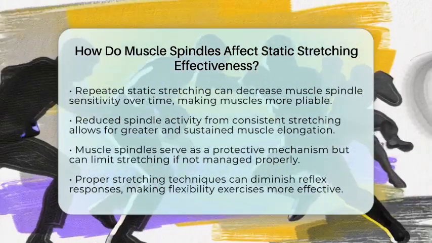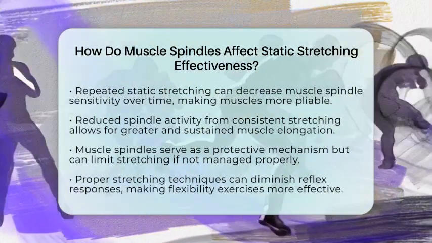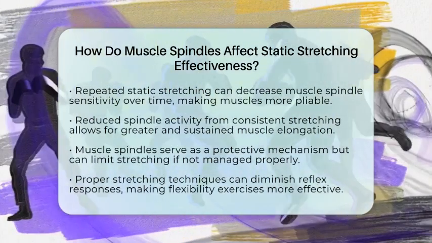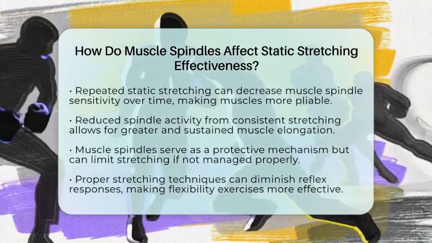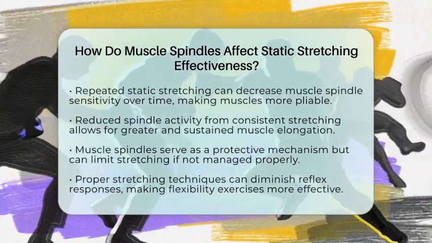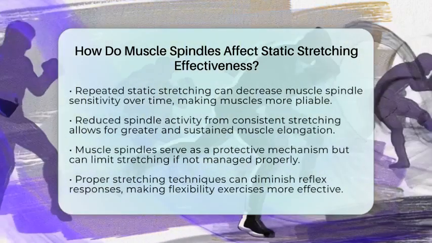In summary, muscle spindles act as a protective mechanism that limits how far and how quickly a muscle can be stretched. Their response can hinder static stretching if not managed properly, but with controlled, gradual stretching, their reflex activity diminishes over time, enhancing the overall effectiveness of flexibility training.